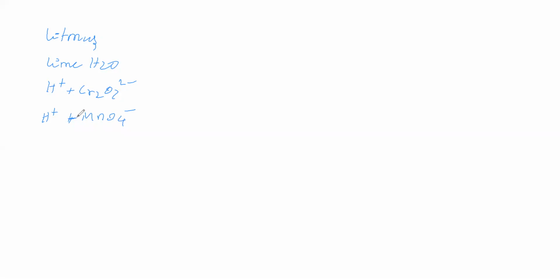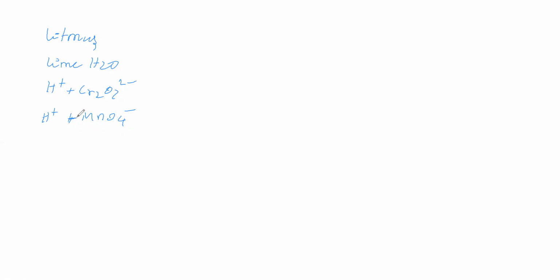In acidified dichromate, the orange color of dichromate converts into the green color of Cr3+. In acidified permanganate, the purple color of permanganate converts into the light pink of Mn2+. So sulfur dioxide shows such chemical reactions, and we will take these as tests for sulfur dioxide. Let us go for the next anion.